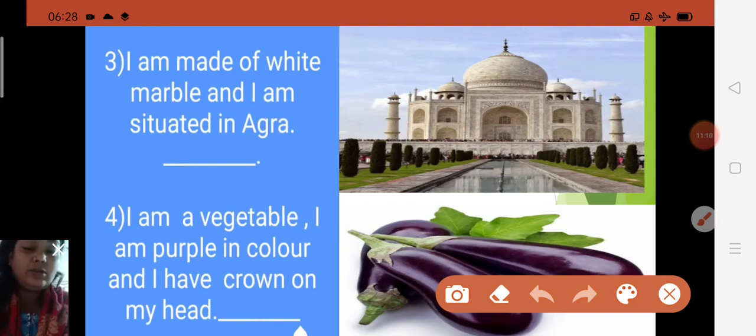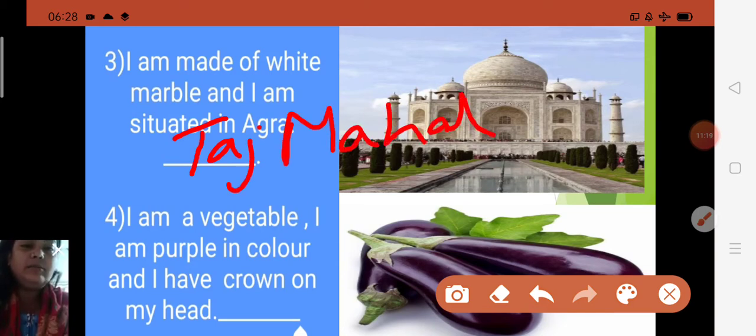Again this question is asking, so what will you speak? The Taj Mahal. TAJ, Taj, MAHAL, Mahal. Taj Mahal is made up of white marble, and it is in Agra. Now come to the next.